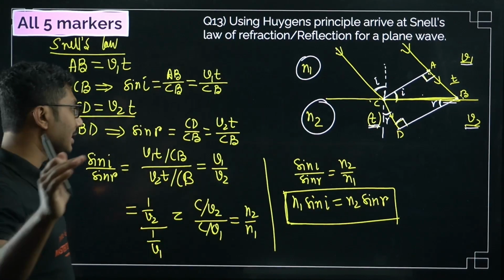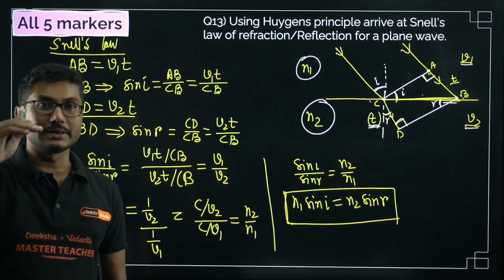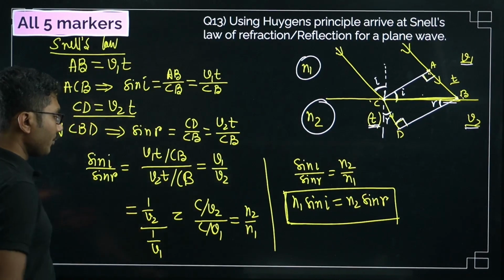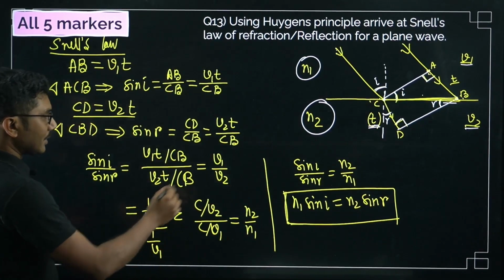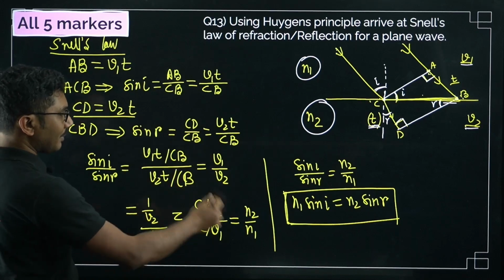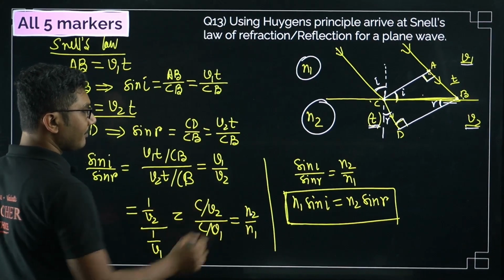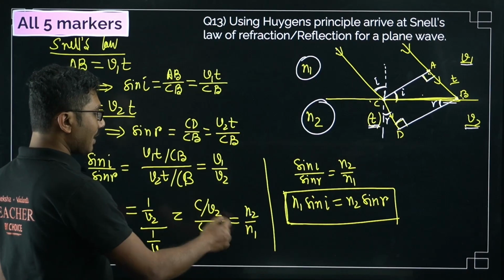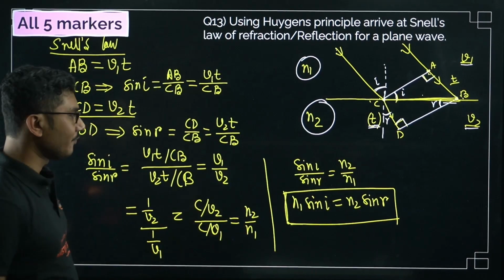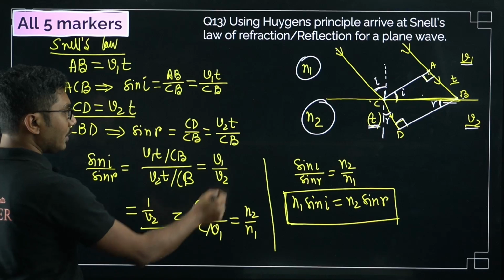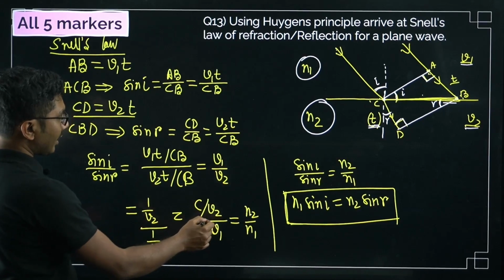Now this is not the end of the derivation, this is not Snell's law yet. So you have to adjust this equation, that is 1 by V2 divided by 1 by V1, and then multiply like this. C by V2 is basically the refractive index of the second medium, and C by V1 is basically the refractive index of the first medium. If you know how to do that from this step to this step directly, you can do that.